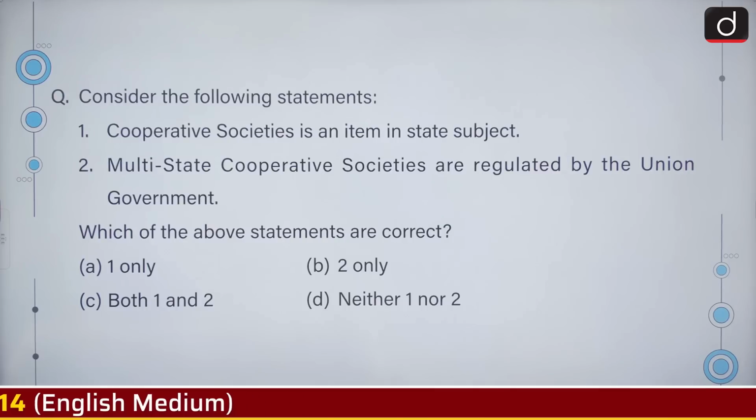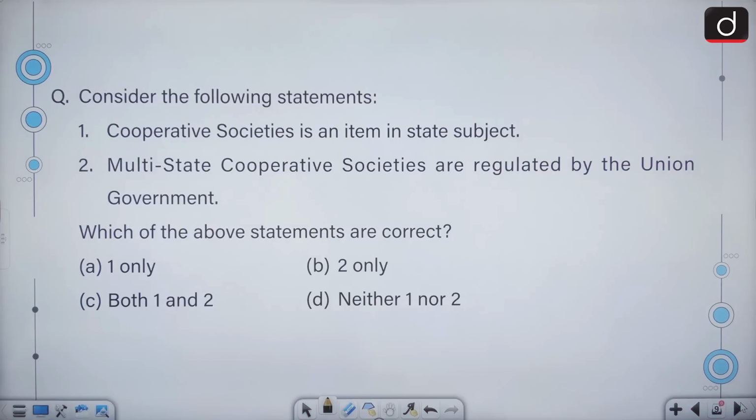Consider the following statements. Cooperative societies is an item in the state list. Multi-state cooperative societies are regulated by the union government. So we have to select the correct answer. Both are correct. C is the correct answer.